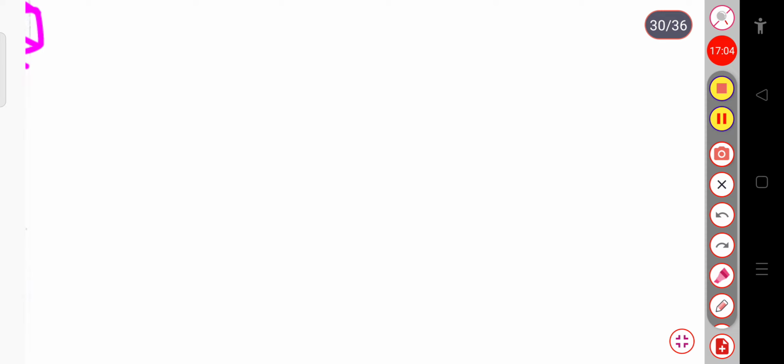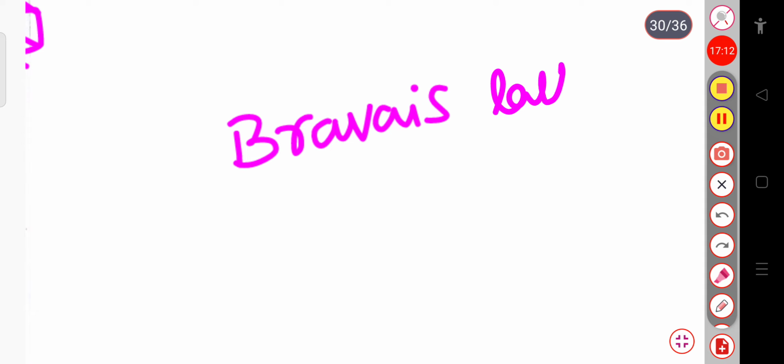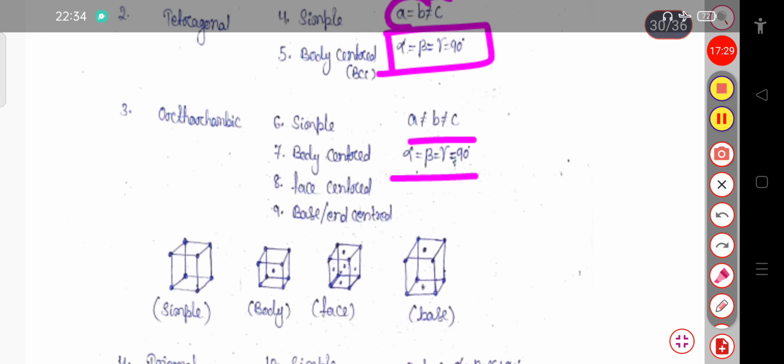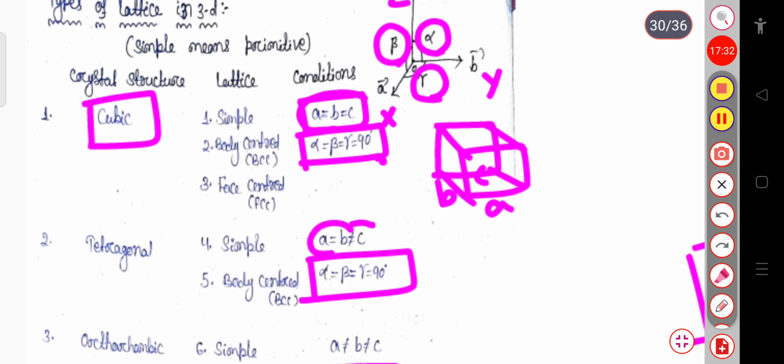And these lattices are called the Bravais lattices. So these structures are basically because of the Bravais lattices, because the classification was given by Bravais. So according to him, the name is Bravais lattices. So you have to just remember all these things. That is, for cubic, what is the condition, that is A equal to B equal to C, alpha, beta, gamma 90 degree. For the tetragonal, what will be the sides and what is the relation between the angles.